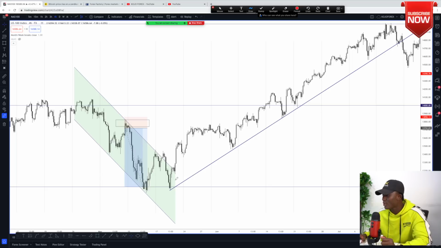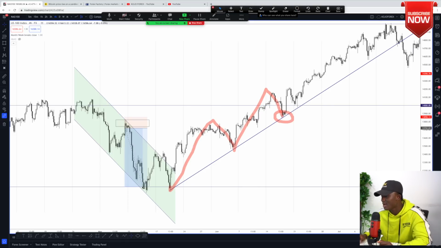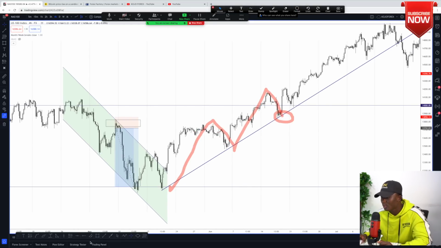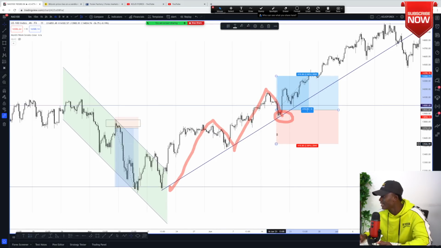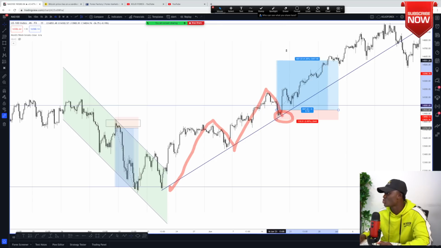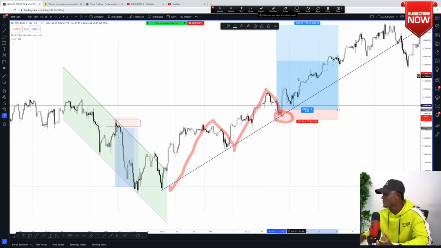Then you can observe that we have 0.1 here, 0.2, and then 0.3. So once I have that perfect 0.3 touch and that confirmation signifying that this market is going to go up, then what do you think I'm going to be doing? I'm going to be buying NAS 100 within that range again, right? Once I place that buy there, I'm holding this for the longest possible time, because I know that it is a swing market, or it trends in one direction for the longest period of time.